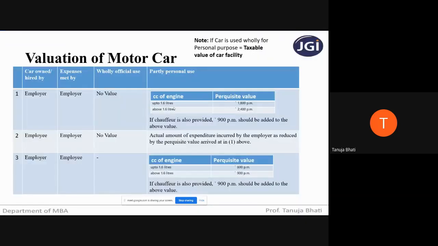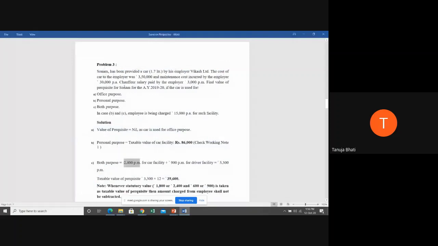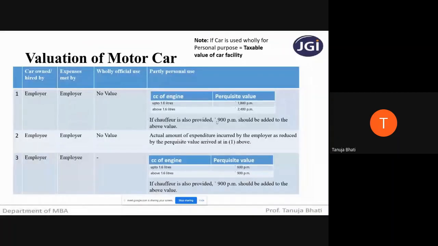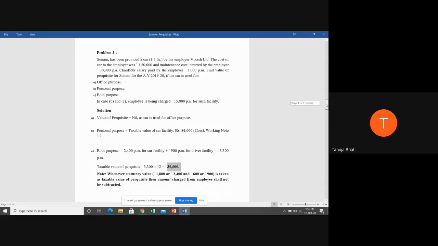How much is it? 28,800. Is the driver provided in the question? Yes, the driver is also provided. If a chauffeur is provided, you have to add 900 per month to that value. So 2,400 per month plus 900 per month is 3,300 per month. So 3,300 into 12 is 39,600. So the taxable perquisite in case the car is used for both office and personal use is 39,600.